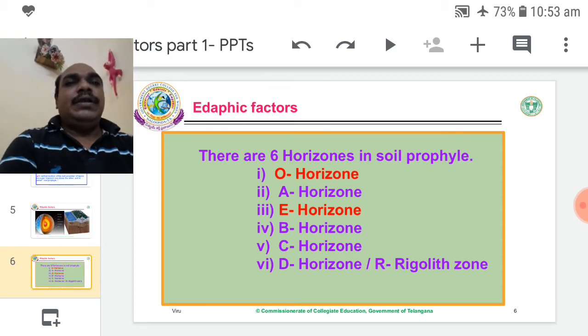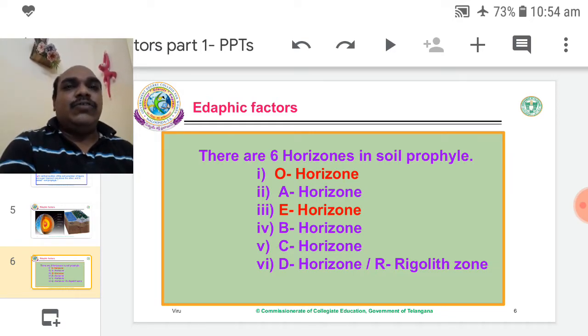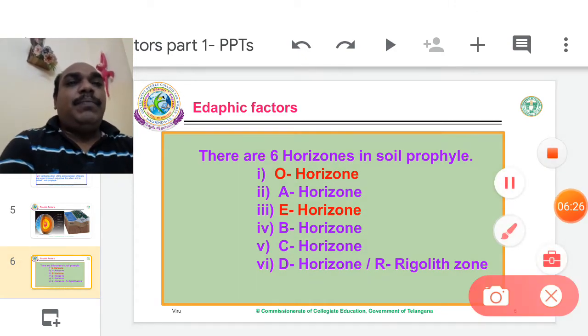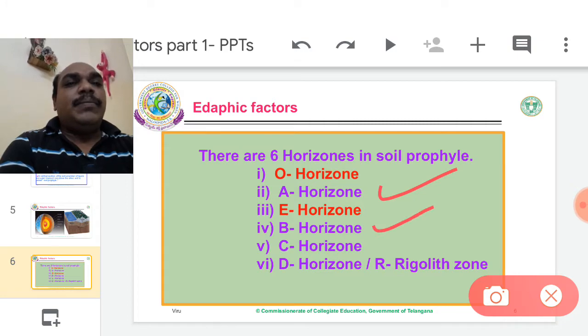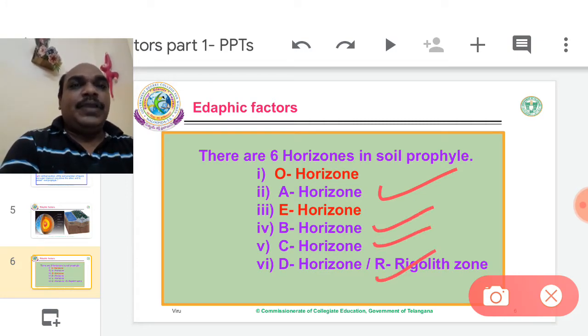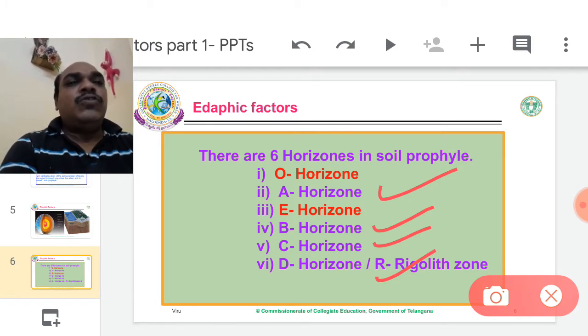Now the surface of the crust is divided into 6 horizon zones, called the soil profile. In the soil profile, mainly there are 4 zones: A, B, C and D. The remaining 2 are subzones.